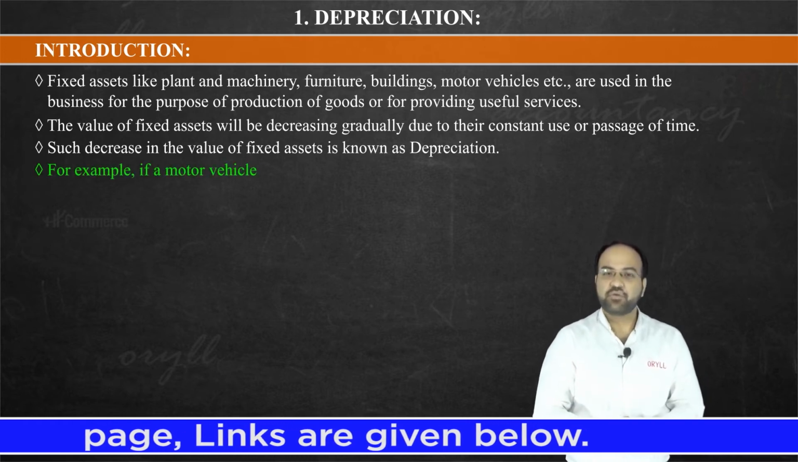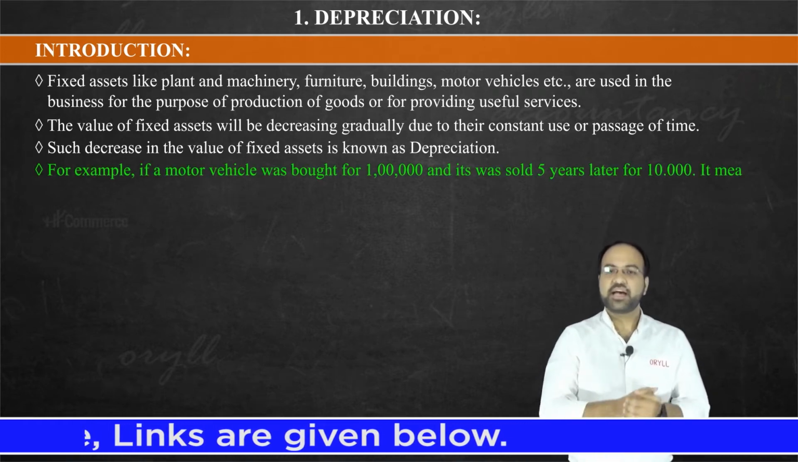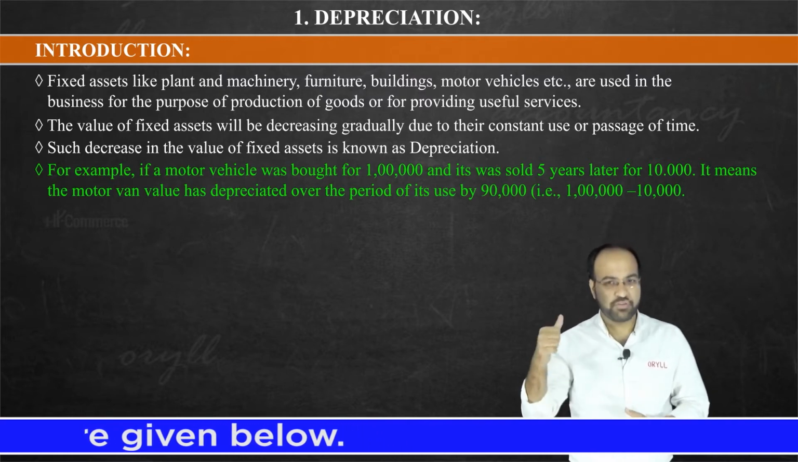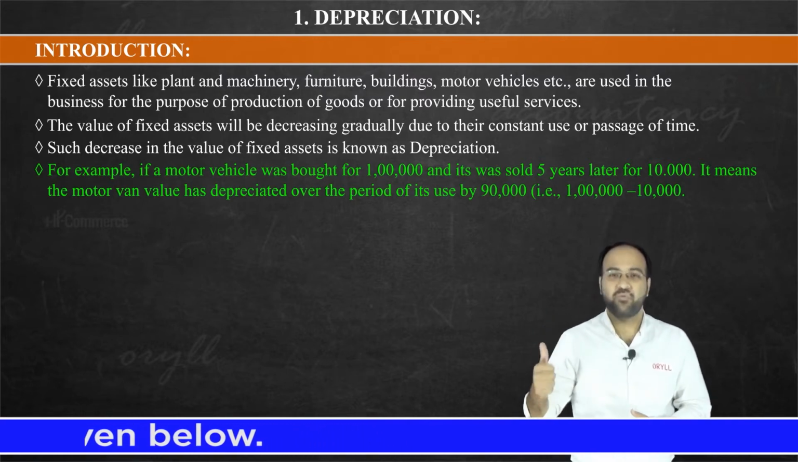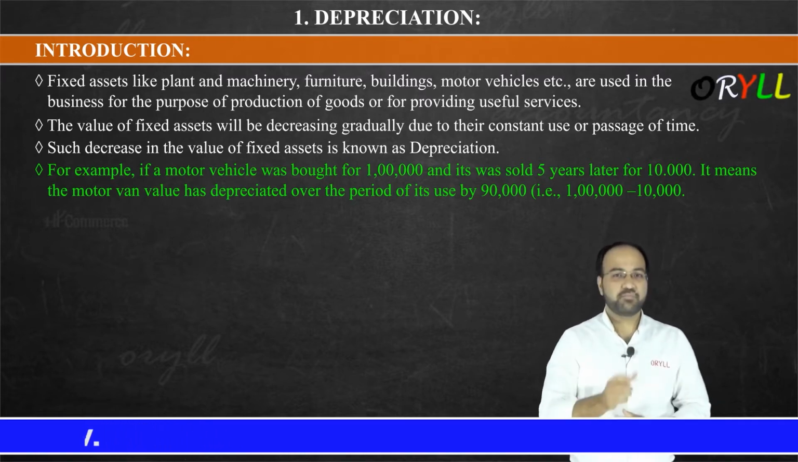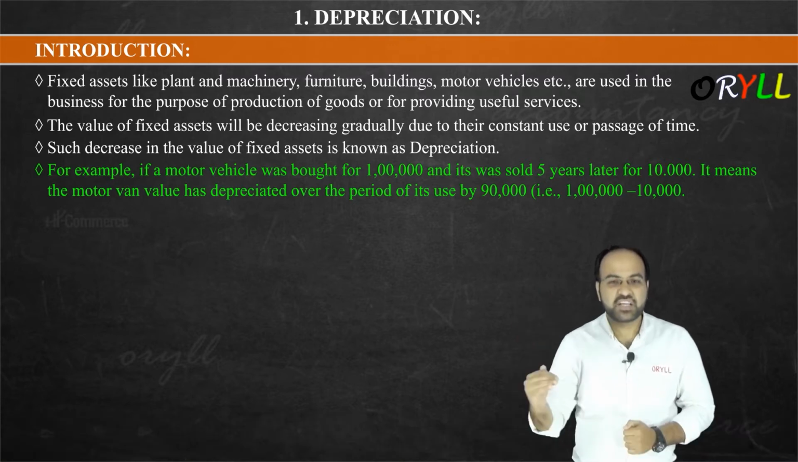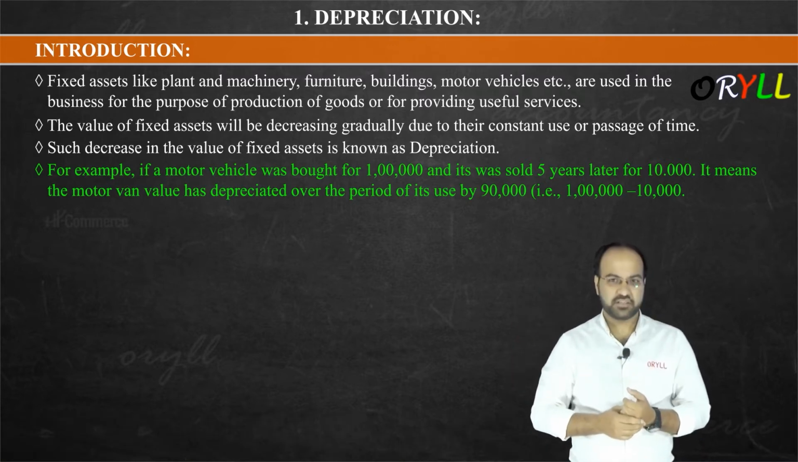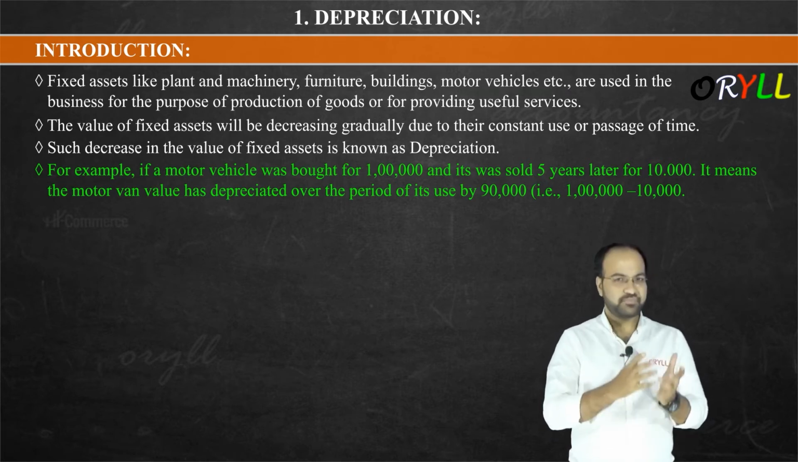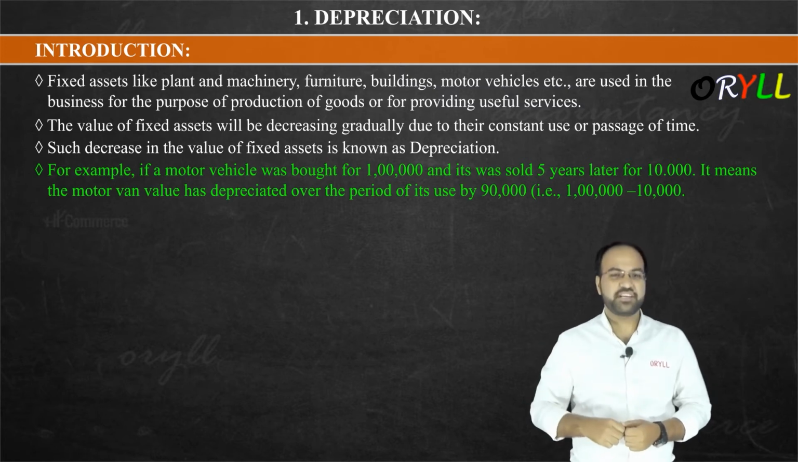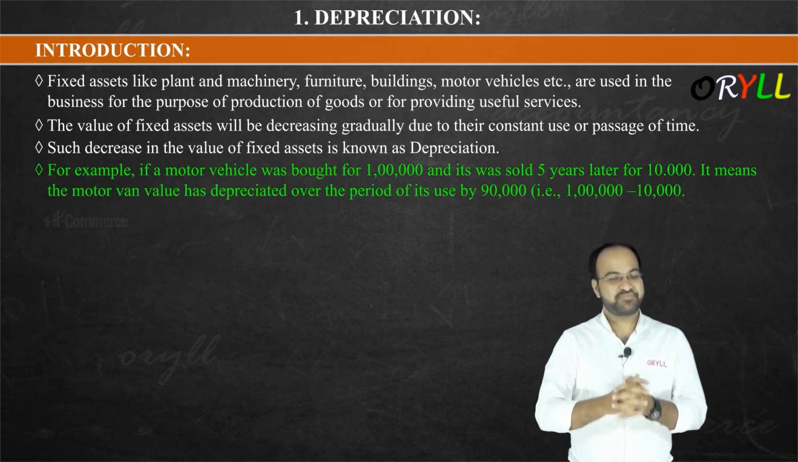For example, if a motor vehicle was bought for 1 lakh rupees and it was sold 5 years later for 10,000 rupees. We bought for 1 lakh, but after 5 years we are selling it for only 10,000 rupees. It means the motor van's value has decreased over the period of its usage by 90,000 rupees. How do we get this 90,000 rupees? 1 lakh minus 10,000 rupees. So in this example, the depreciation is 90,000 rupees. So this was about the introduction.